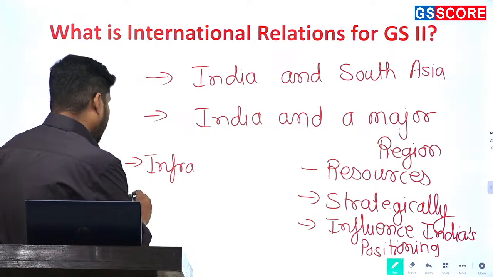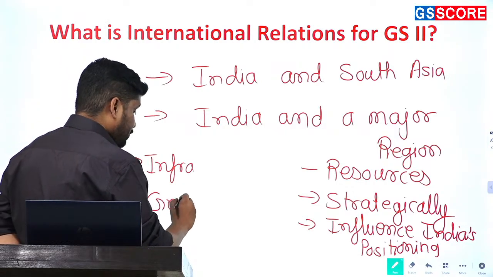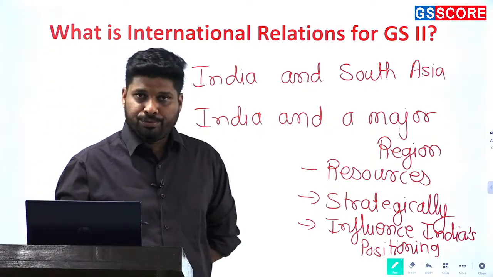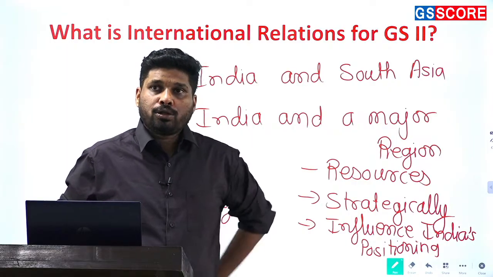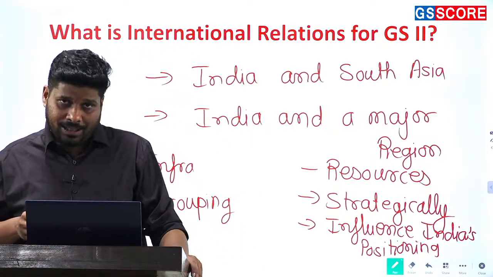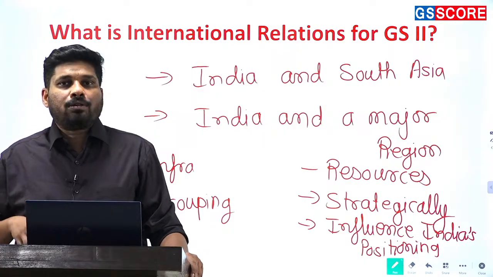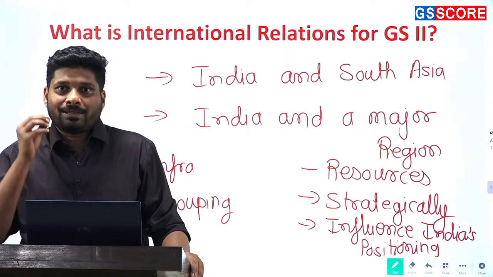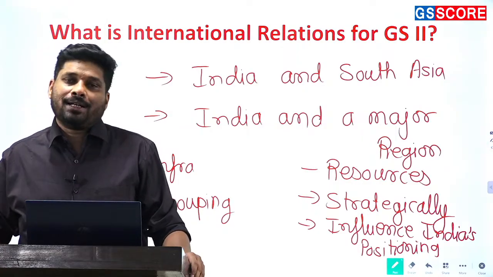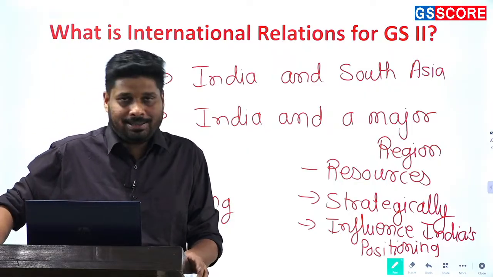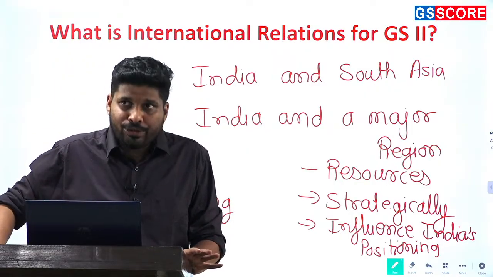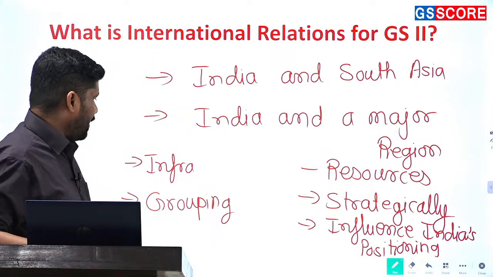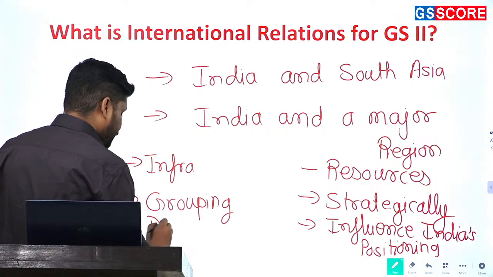After that, again, groupings, and how those groupings influence India's relations with a particular region, for example, I2U2. A question was directly asked on I2U2. So the I2U2 question was basically a question on West Asia. So, organizations that influence India's positioning in a particular region, for example, again Shanghai Cooperation Organization, for example, ASEAN. So they have to be taken care of when you look into India and regions of the world. After that, last, I will say diaspora.